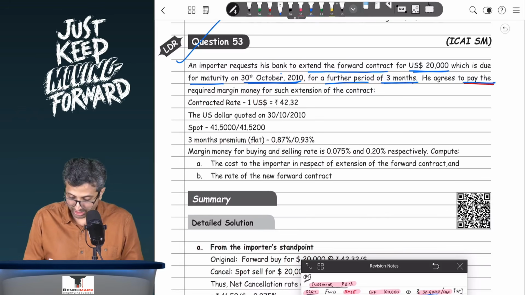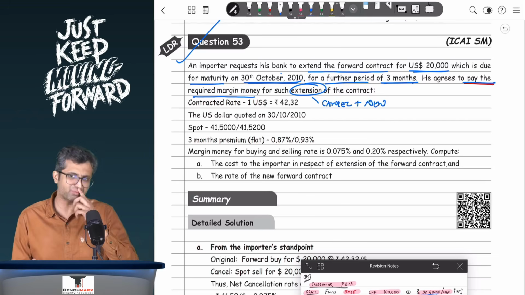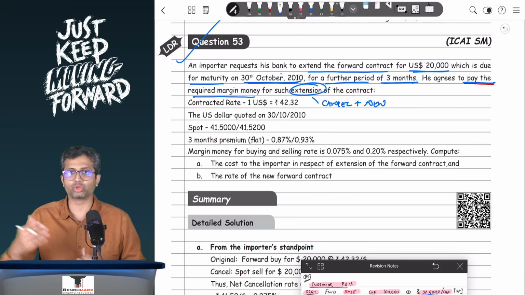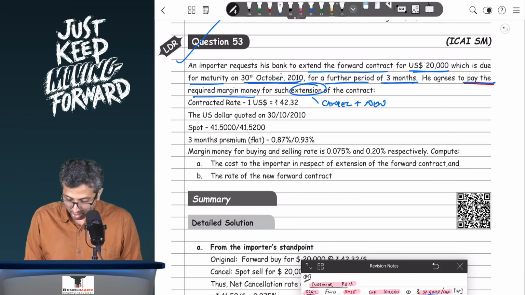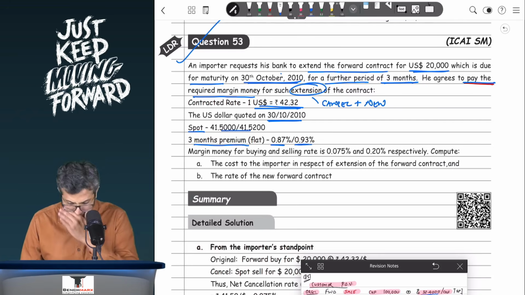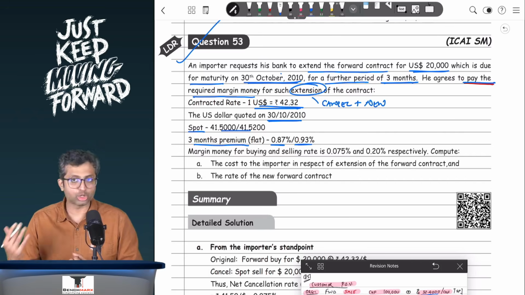He agrees to pay the required margin money for such extension. Remember, extension will include cancellation as well as the new contract. So whatever is the margin money will be applicable. It's like the cost will be applicable on the cancellation rate. It will also be applicable on the new forward rate. You have been given the contracted rate. The US dollar is quoted on 30th of October. You have been given the spot rates and 3-month premium 0.87%, 0.93%. This is given as a flat rate. So over here it's given in ascending order, so typically you will add.